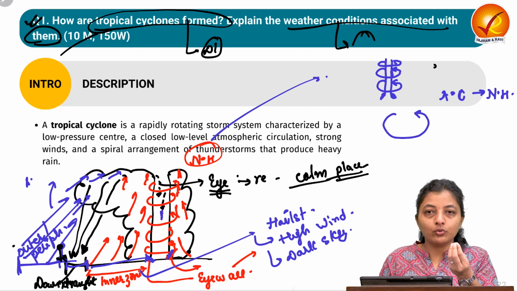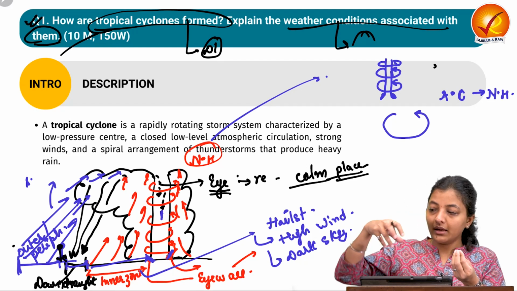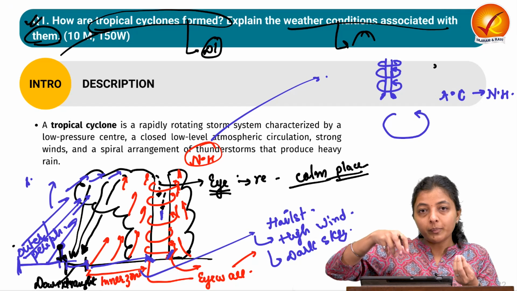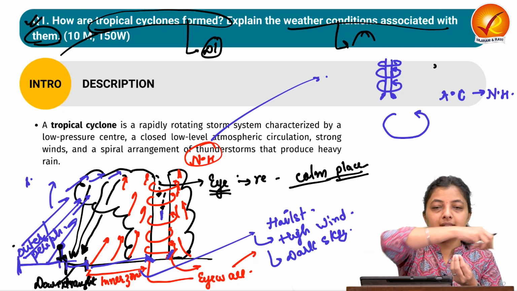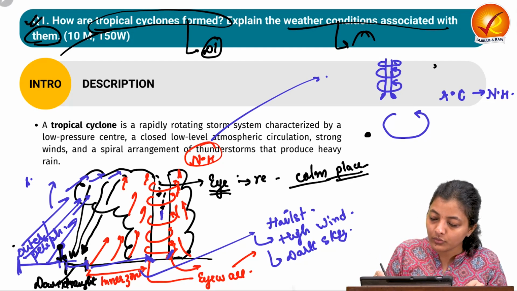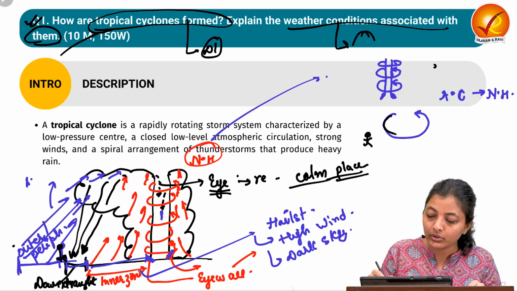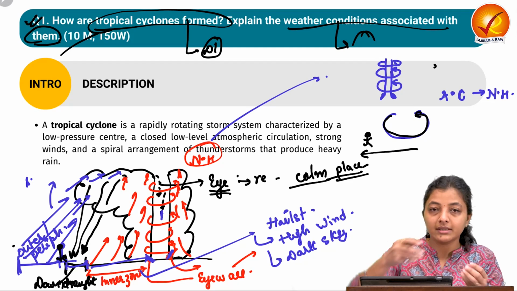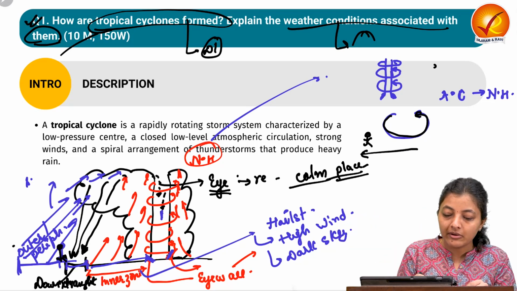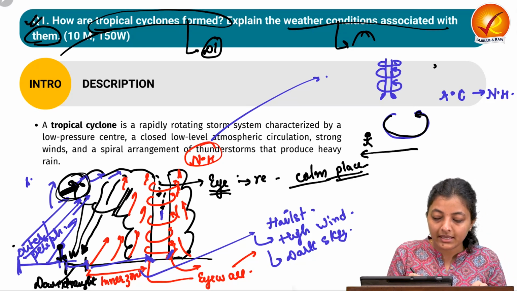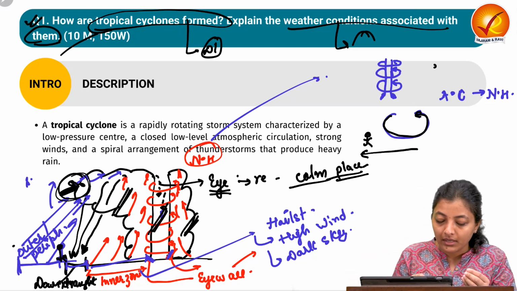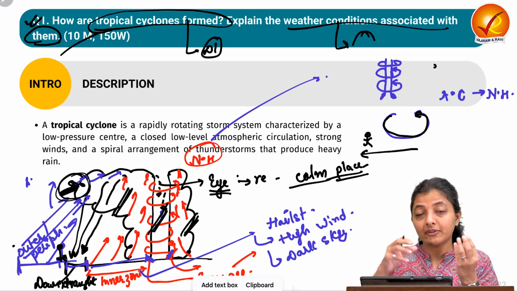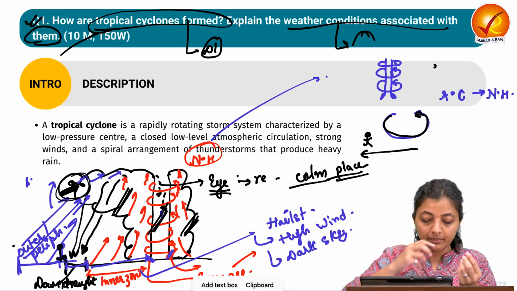Let's suppose this human being, one person, is standing over here and this tropical cyclone, rotating in the anti-clockwise direction, is moving like this. So the person who is standing over here and the rotating system is moving like this in the anti-clockwise direction. First, this human being will encounter this area, then this area, then this area, then finally this area. It means a person standing over here is facing the tropical cyclone coming nearby him.